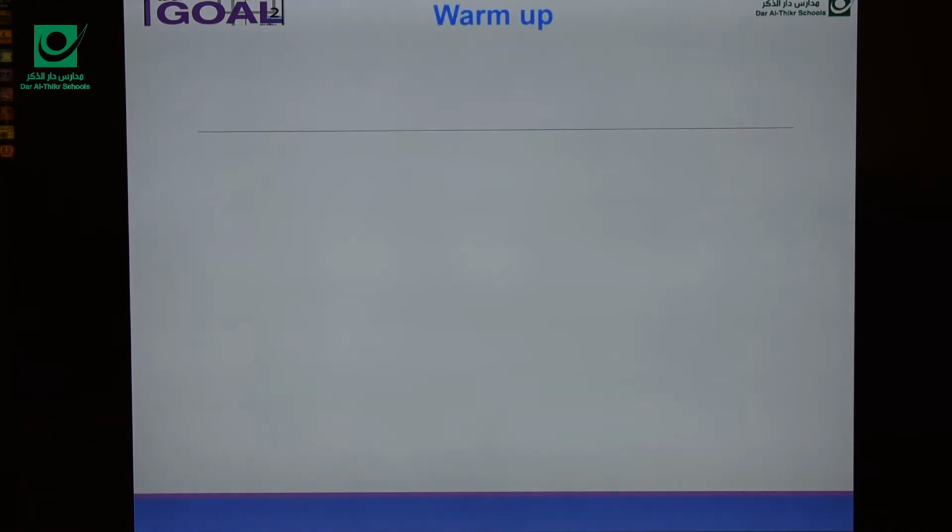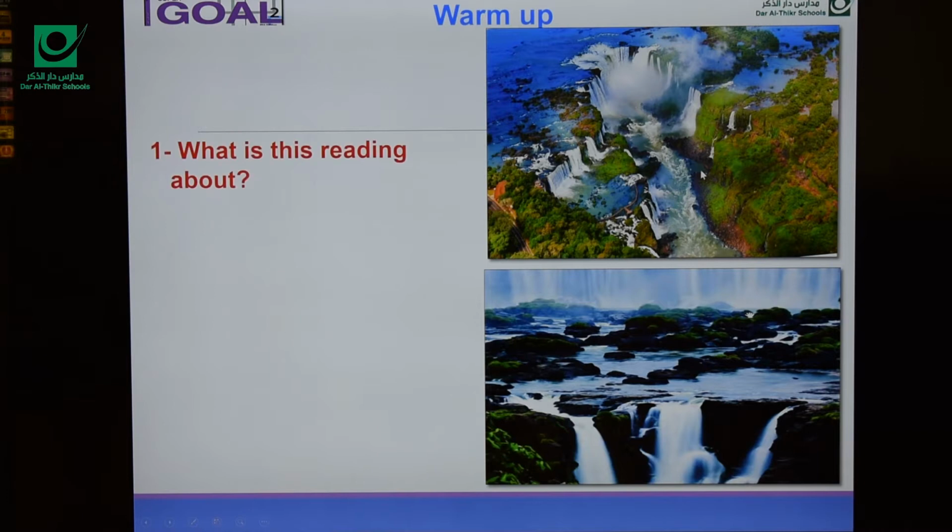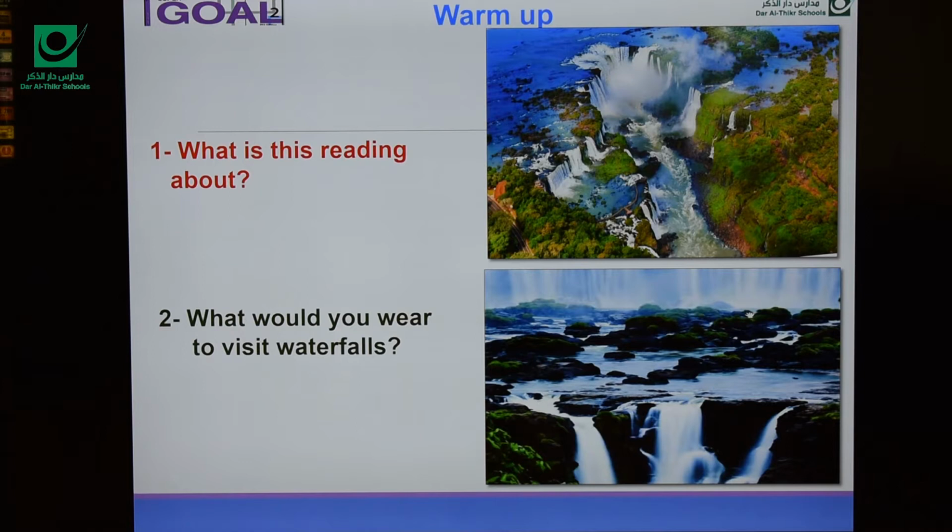This is a warm-up activity. What can you see here? Look at these two pictures. What is this reading about? These two pictures are from the reading text. So I want you to predict what this reading is about. Perfect, exactly. Our reading today is about waterfalls. Next, what would you wear to visit waterfalls?